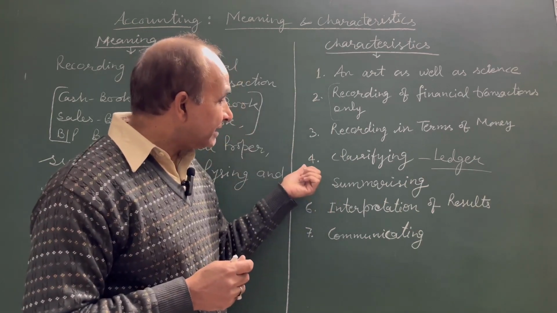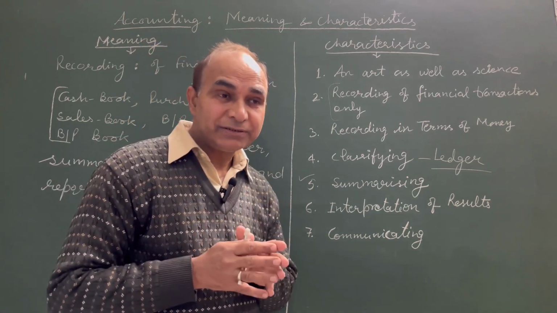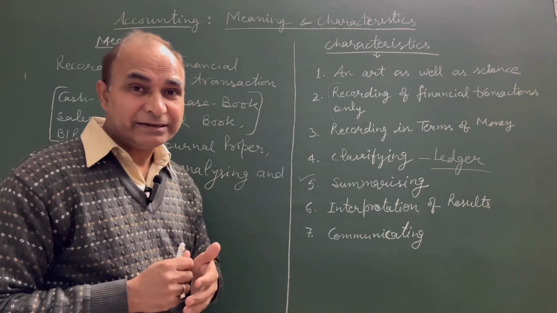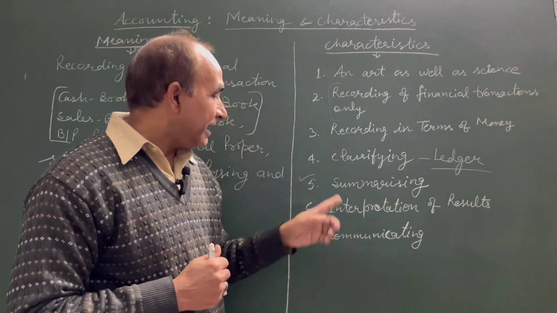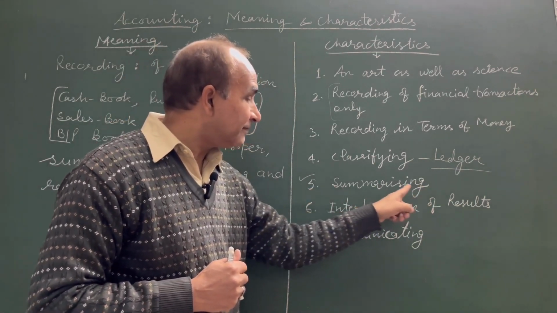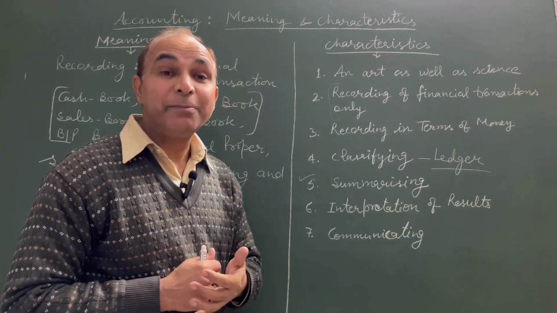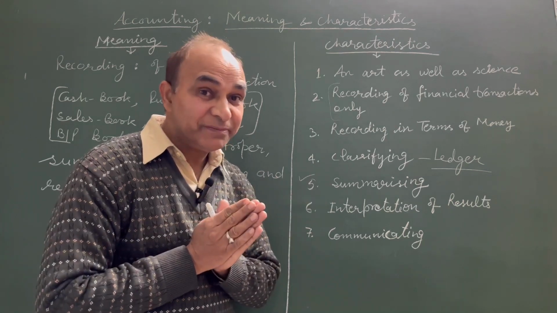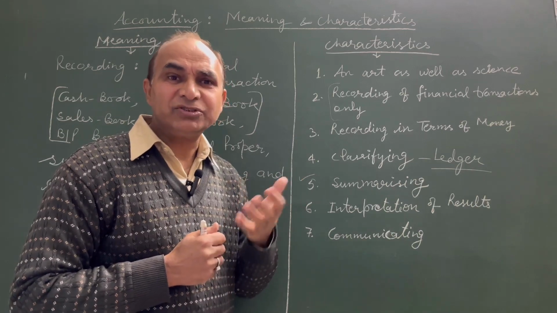Next one is summarizing at the end of 3 months, 6 months, and finally at the end of the financial year. You know, the financial year ends on 31st March every year. At the end of the financial year, a summary of the books of accounts is prepared by preparing its financial statements, and financial statements include trading and profit and loss account and the balance sheet.